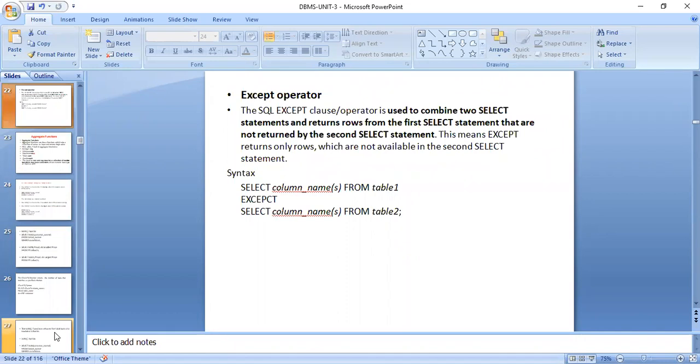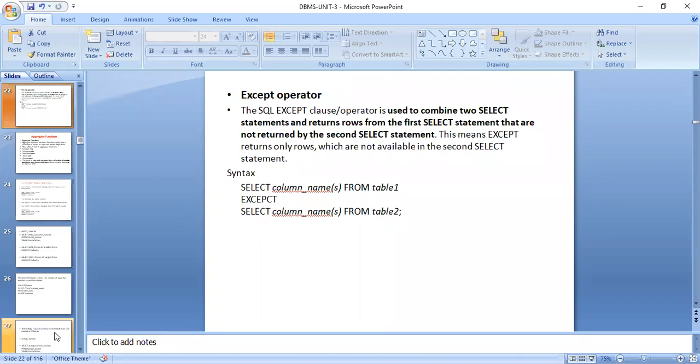The next slide is the except operator. Except means which is not in the other. Suppose there are two sets called table 1 and table 2. Whatever is present in table 1 and not present in table 2, that is going to be the output.